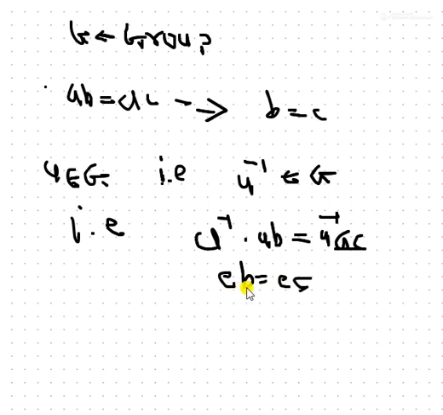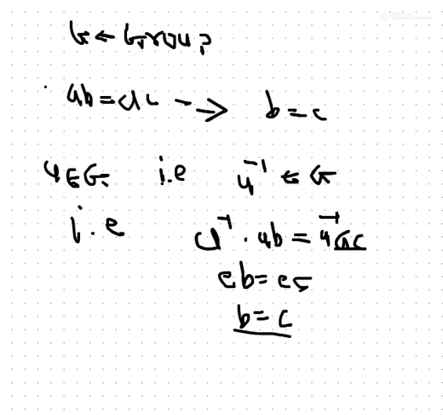If we multiply an element of the group with the identity of that group, we get that element. So B is an element of G and E is the identity element of G, C is an element of G and E is the identity element of G. So we get B is equal to C. So this is the cancellation law from the left side.